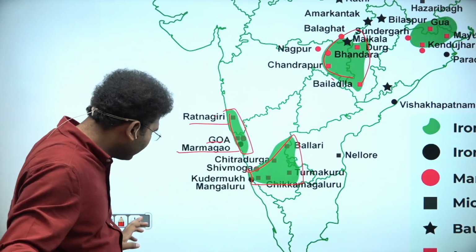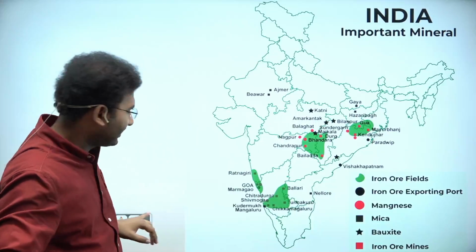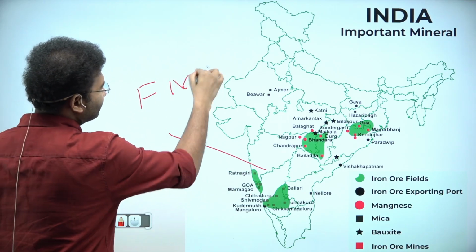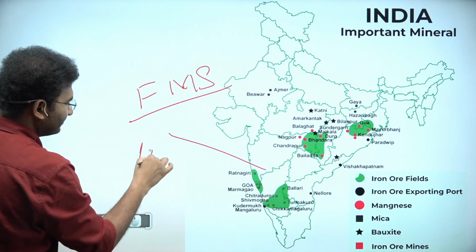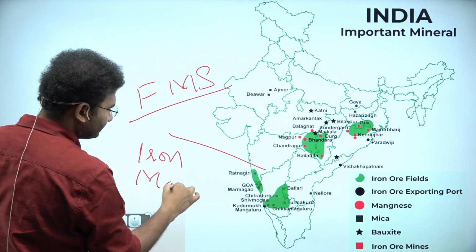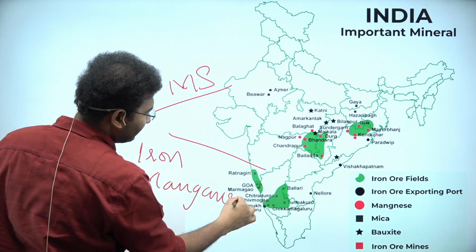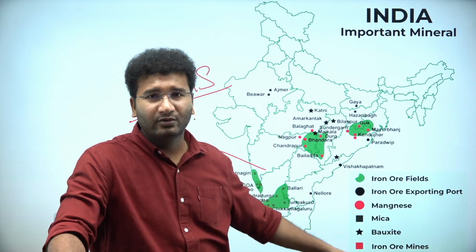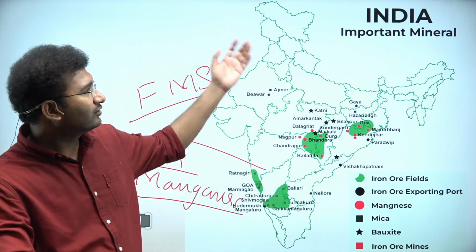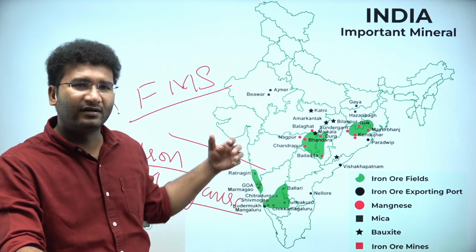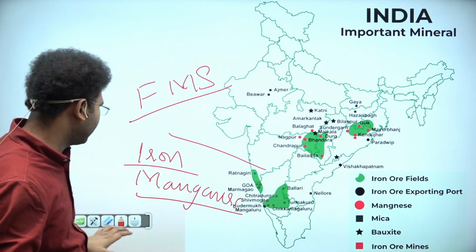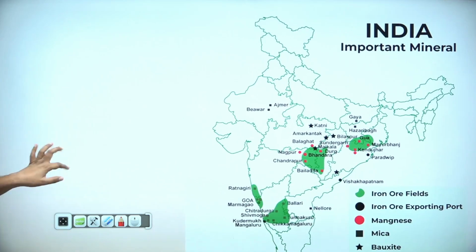But once you know where these minerals are present, can I say these are ferromagnetic minerals? Ferromagnetic substances, which include iron, manganese, nickel, cobalt. To an extent, bauxite and copper can also be found, because bauxite and copper are your non-ferromagnetic substances, but majorly these are the minerals which can be found here, right?